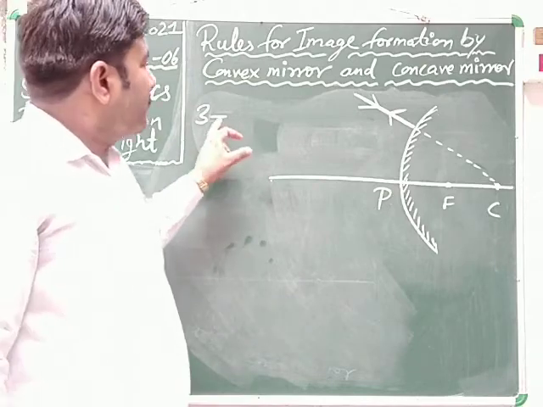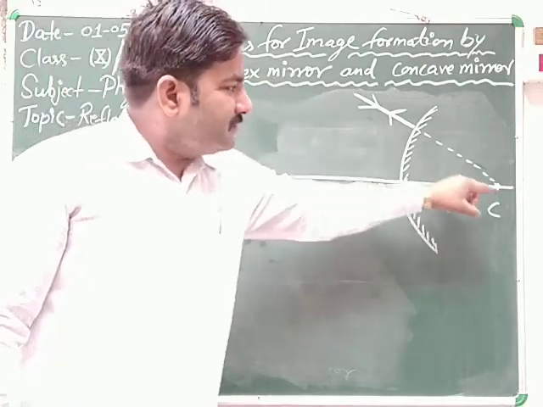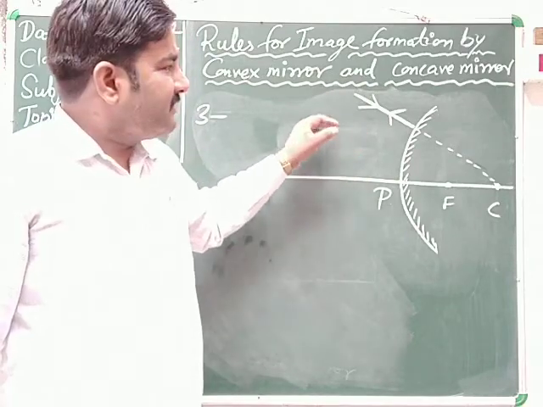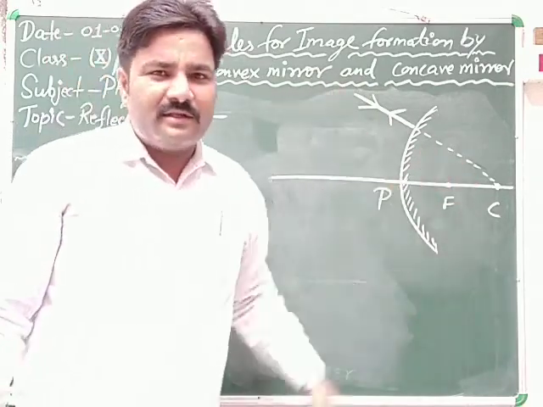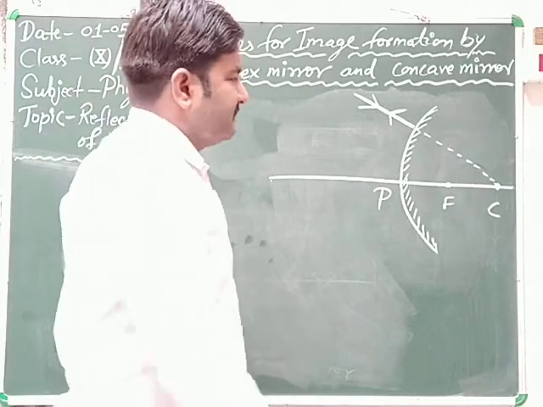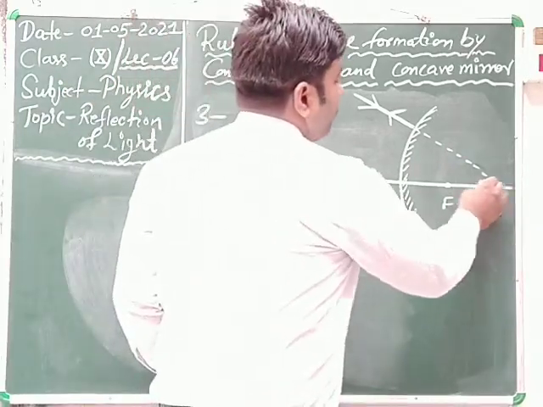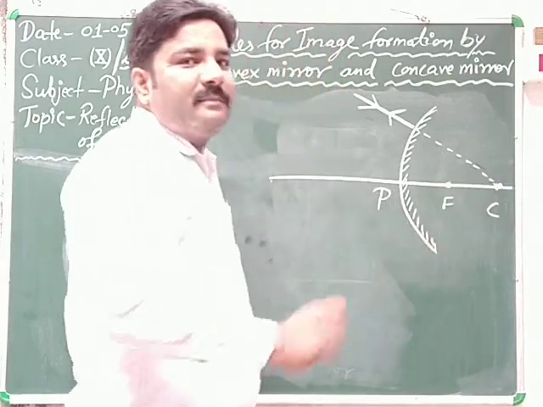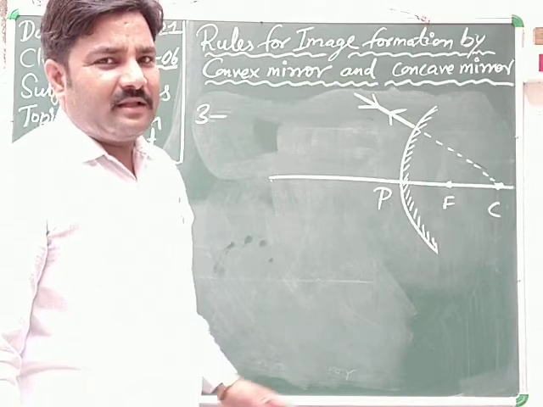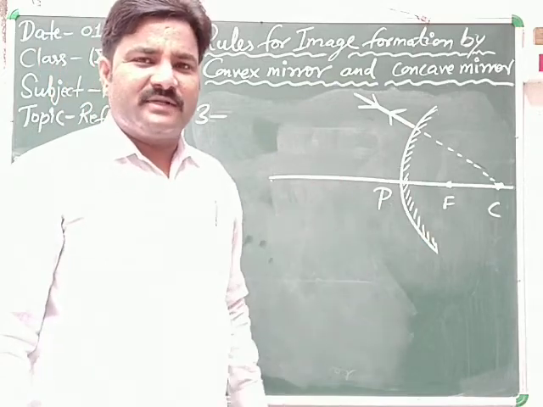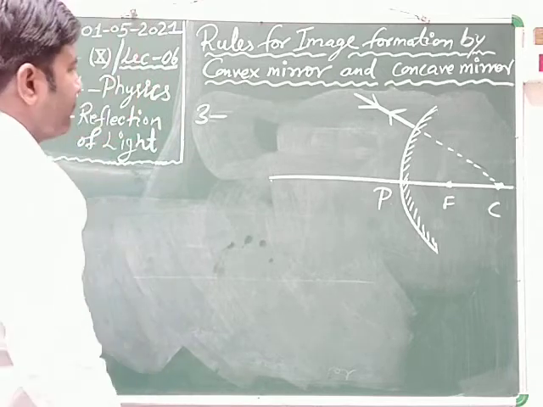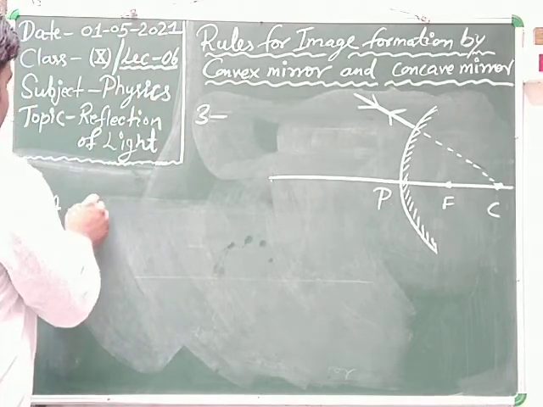Listen again. When the ray of light is incident towards the center of curvature, then after reflection it retraces its own path, reflected in the same direction. Clear? Then after the third, the last one related to the convex mirror.